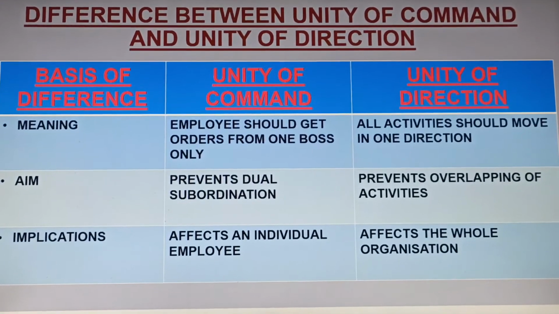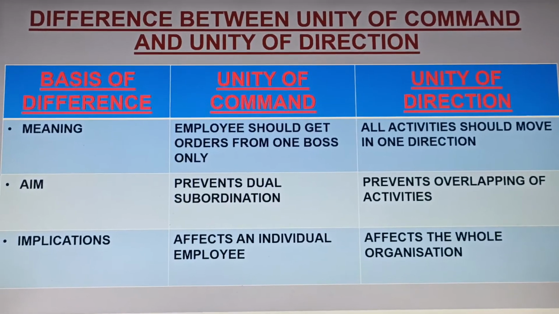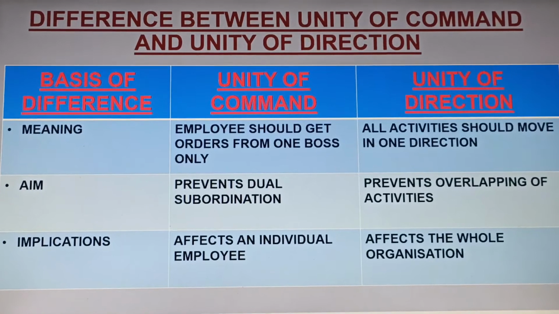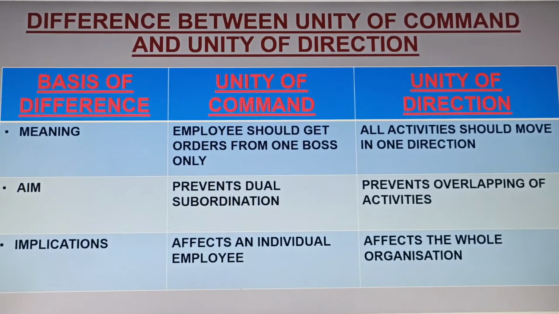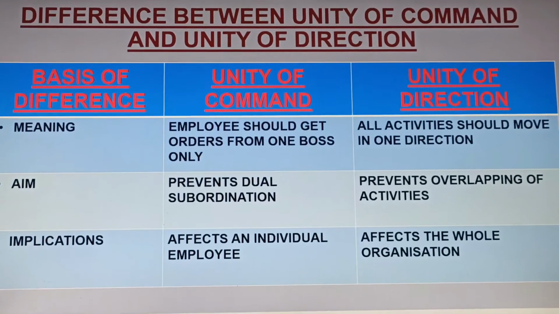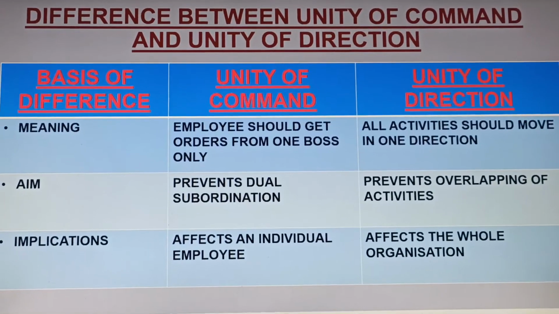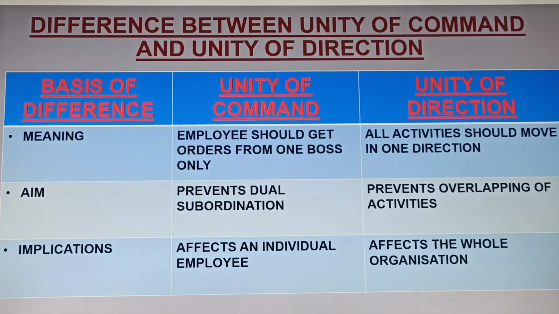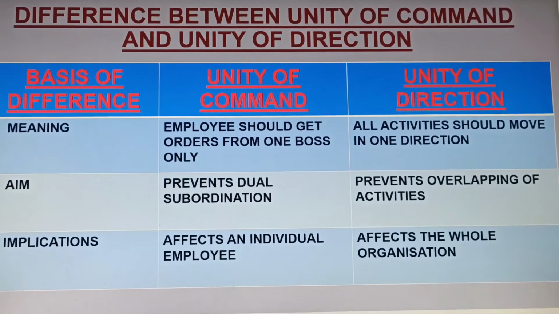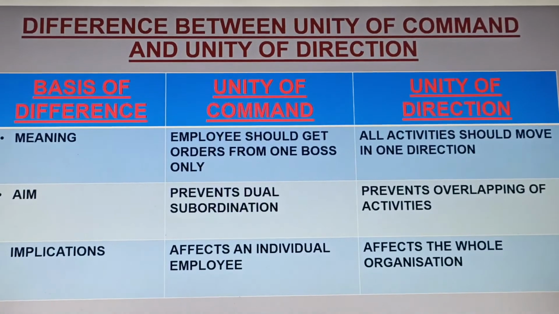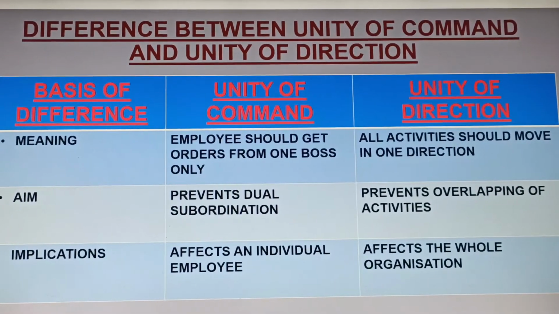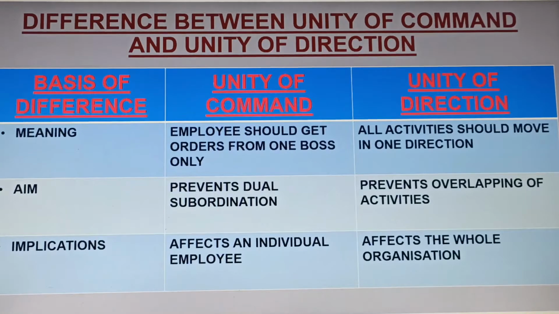First basis is meaning. Unity of command principle says an employee should get orders from one boss only. There should be one boss only. And unity of direction says all activities should move in one direction. Aim: the aim of unity of command is to prevent dual subordination, that no subordinate should follow the orders of two superiors. And unity of direction focuses on preventing overlapping of activities, that means no activity should be repeated. Implication, that means effects: unity of command affects the individual employee, and unity of direction affects the whole organization.